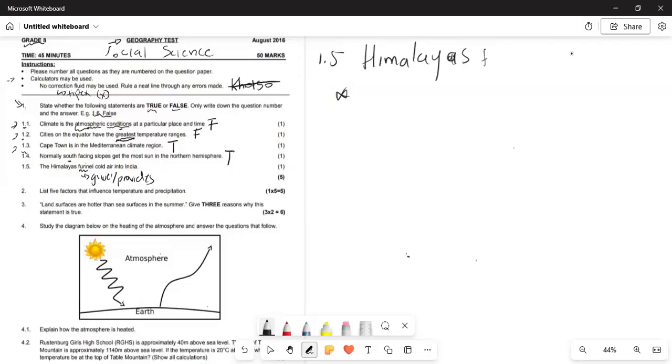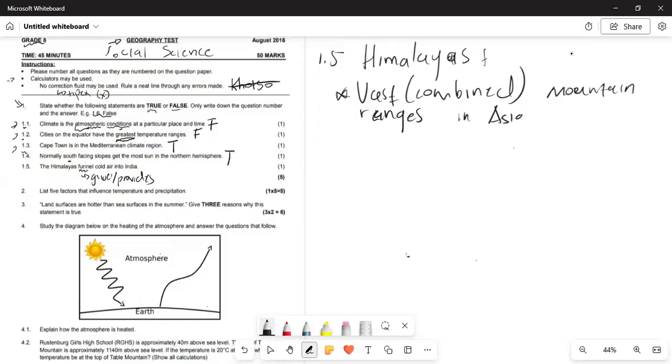So the Himalayas is a vast combined mountain range in Asia. When you look at Asia, at countries like China, not necessarily only China, but the combination of all mountains within Asia, that's what we call the Himalayas.